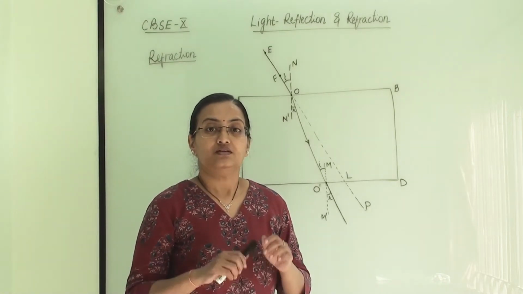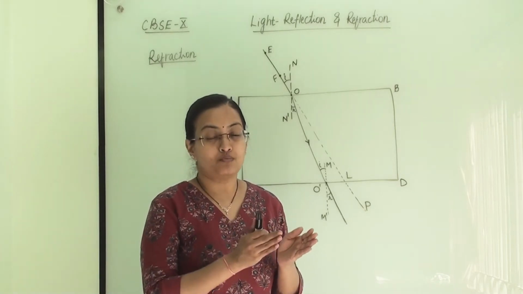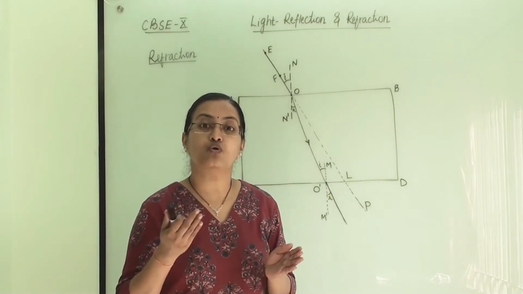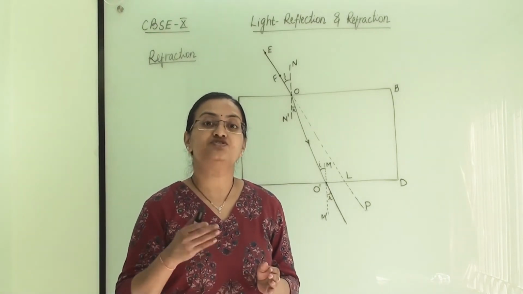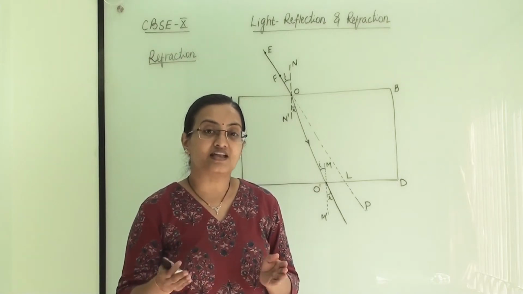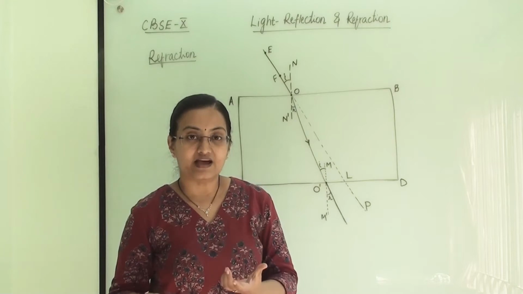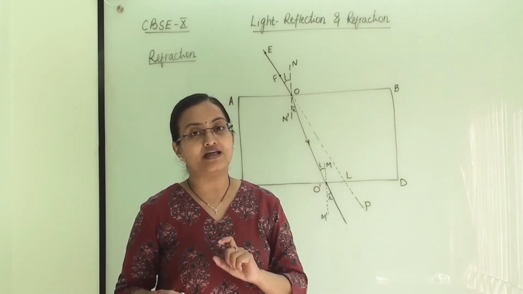Now whenever two mediums are involved, that it goes from air to glass, air to water, air to oil or something like that, then its speed will change as it is entering from a thinner medium to a thicker medium. That we are denoting as rarer medium and denser medium.